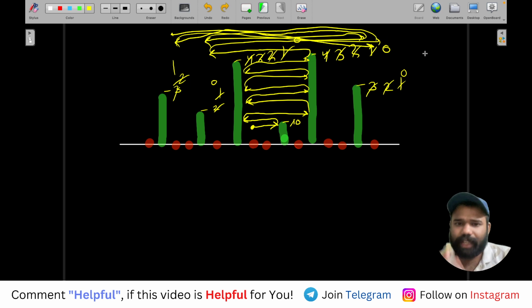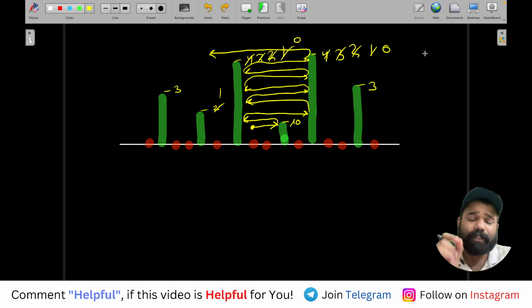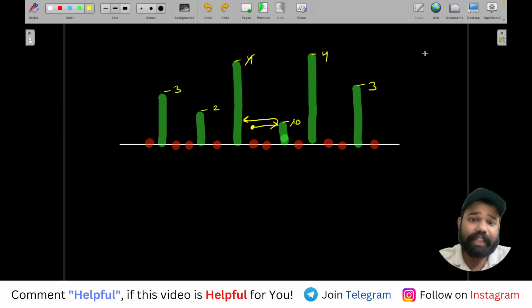It will go out. The thing is, you have to start such that all your points, all the walls, break, and your ball also should not go out of range. So basically your ball should not go out of this range, and all your walls should also break. So you will only stop when your walls are broken.